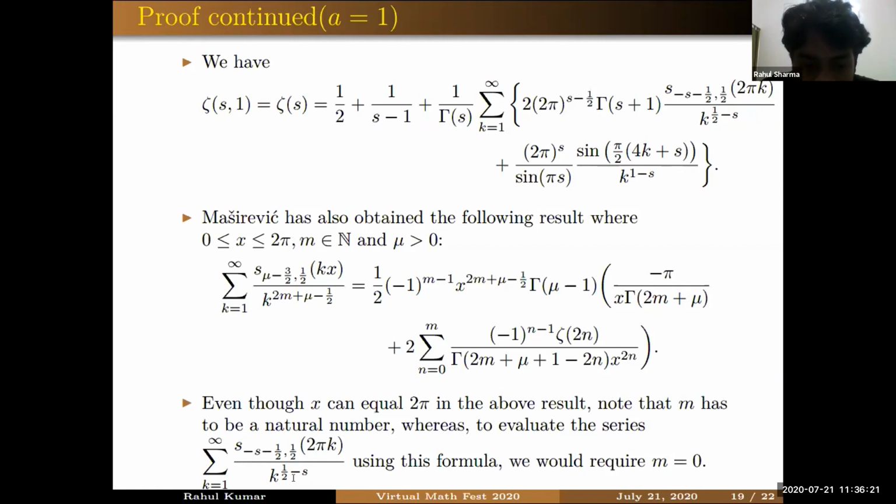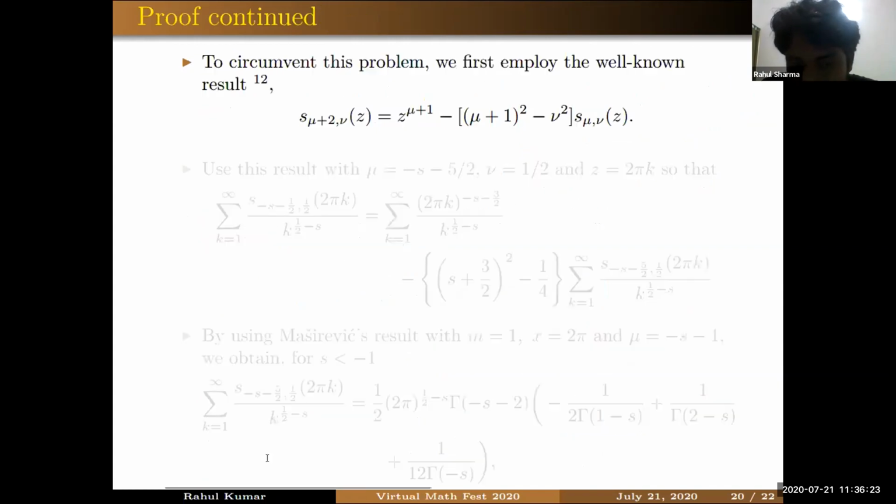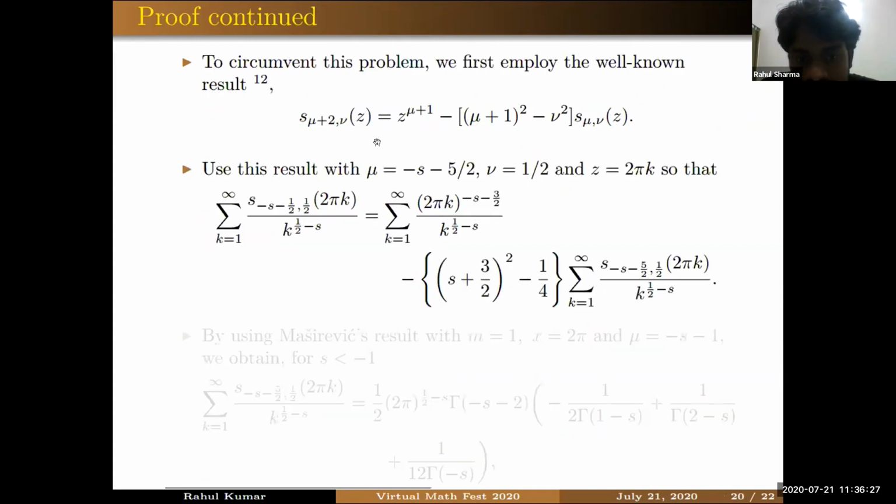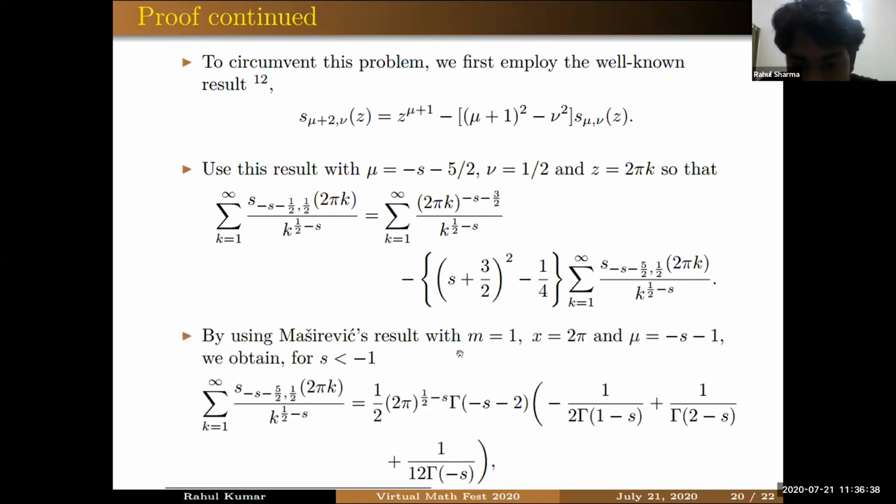So what we do now, we translate this series to a new series by using this recurrence relation for Lorentz functions, using this relation to evaluate another series. So we have translated our original series to a new series. And now this new series can be evaluated by using Maserwitz result by taking m equal to 1 and x equal to 2 pi and m equal to minus s minus 1. So that means we have this evaluation for s less than minus 1.